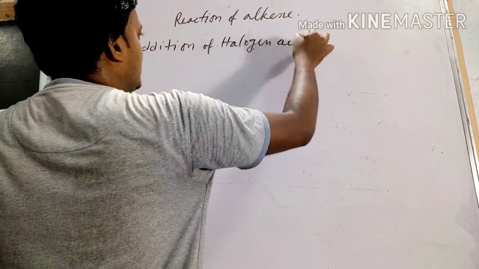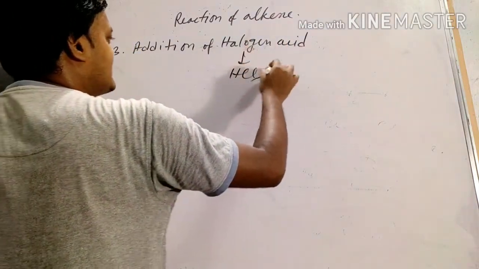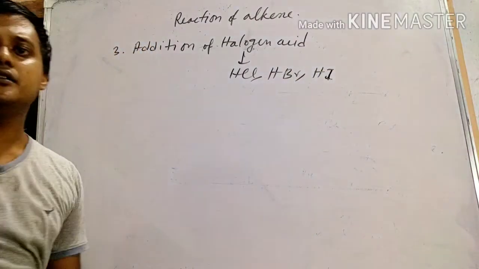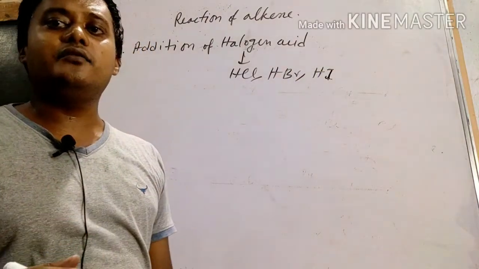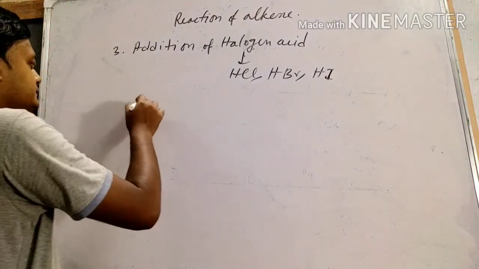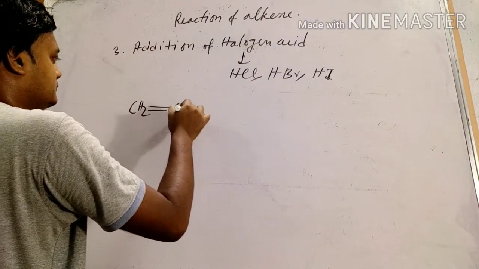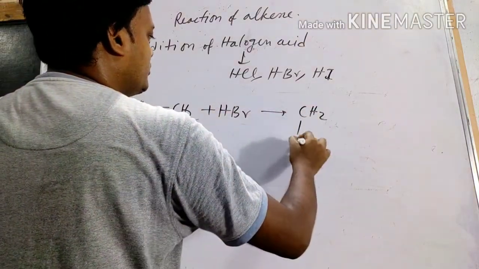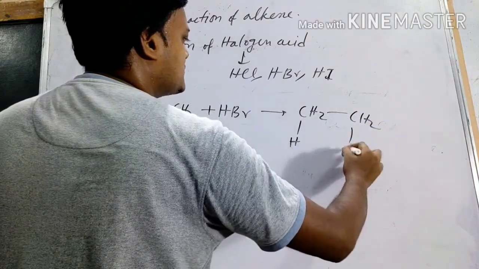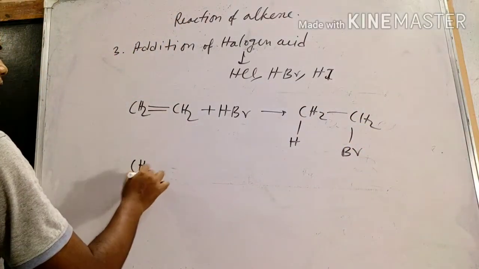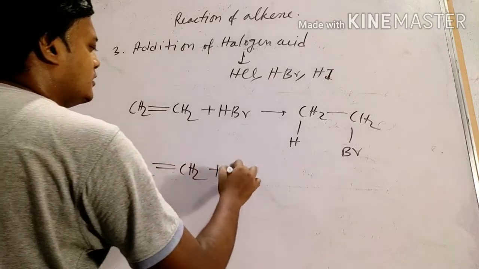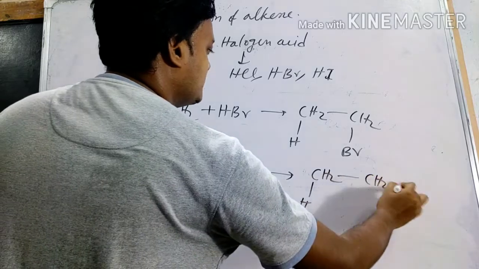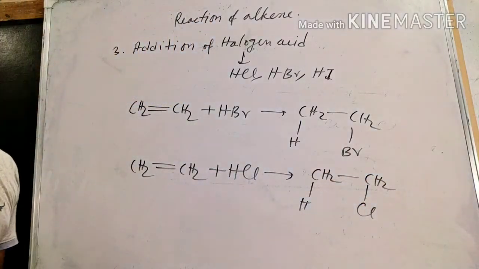Addition of halogen acid. What are the halogen acids? See, HCl, HBr, HI, all these are halogen acids. So next we will learn addition of halogen acid. The double bond is removed, on one side hydrogen will attach, on the other side bromine will attach. If we take HCl, same: on one side hydrogen will attach and on the other side chlorine. Very simple.